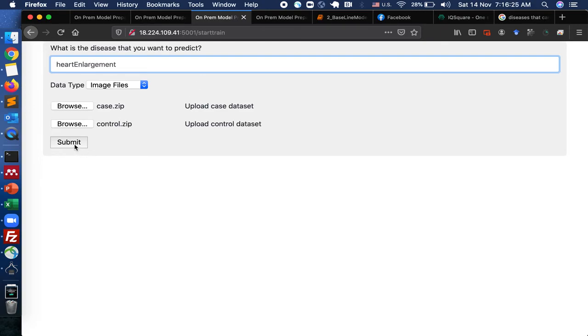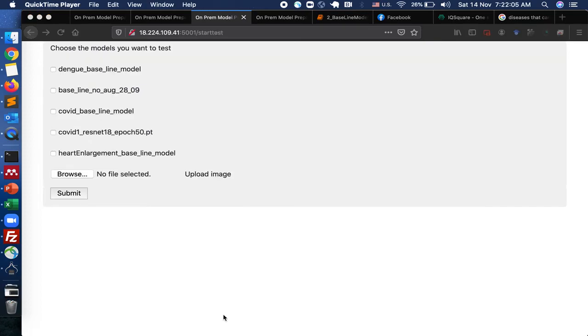and you train your model. You will see the model appear in the list of models for your system in that application. If you see here, heart enlargement has been added to the end of the list.